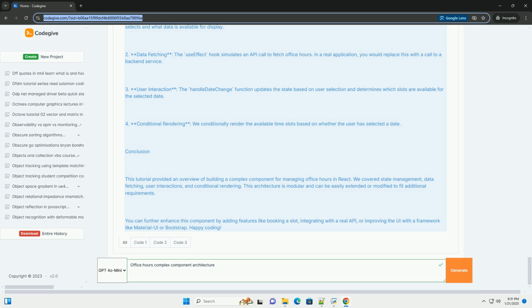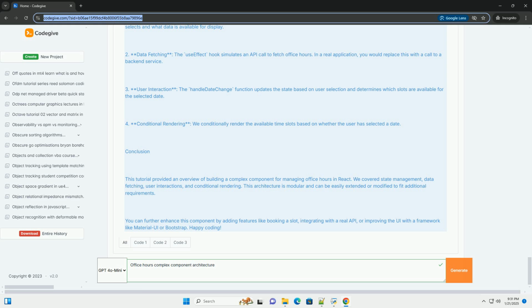Step 3. Integrating the component. Now, let's integrate the office hours component into our main application. Open src/App.js and import the component. Step 4. Styling the component. You can add some basic styling in src/App.css to enhance the UI.